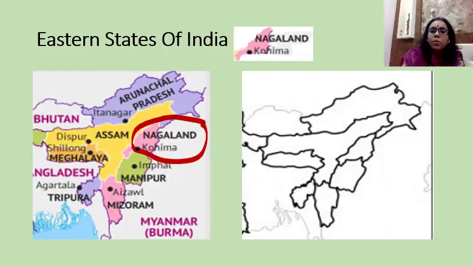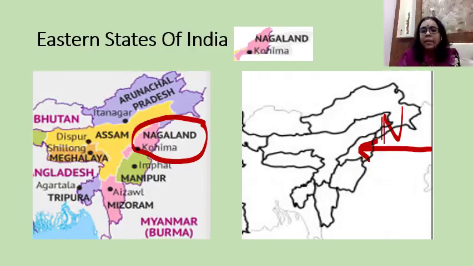So, how will you do it? You just draw one arrow. This is Nagaland. Follow, children. This pink color, here it is given pink color, so you have to identify the shape. So this one is Nagaland. You have to draw one arrow, and then you have to write down the name of the state. Okay? You have to write down the name of the state.